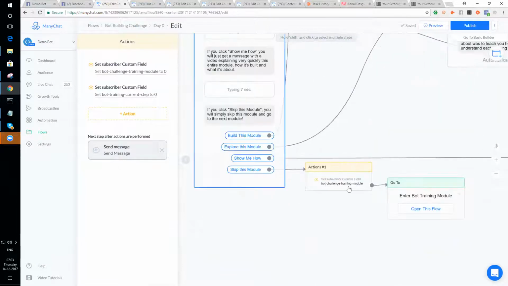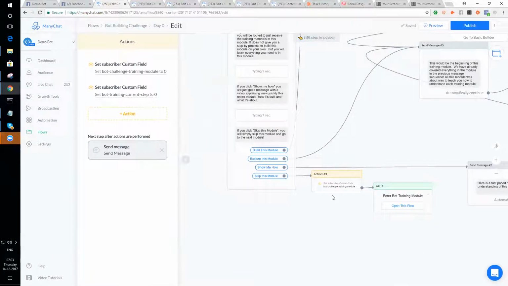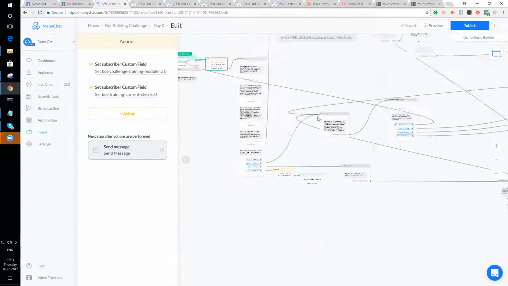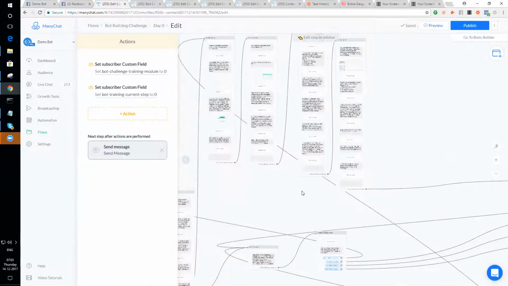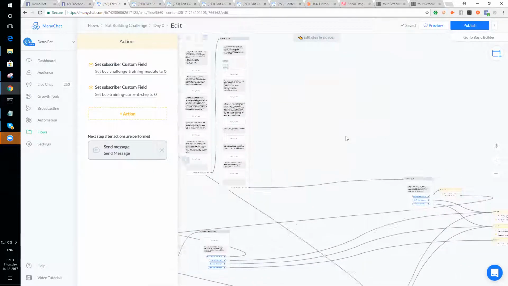If you click skip to next module, that is going to just automatically skip this module and put you into the very next module automatically, okay? So at the end, if you go to build this module, like I said, it's just going to take you through a step-by-step process and show you how to recreate this module.